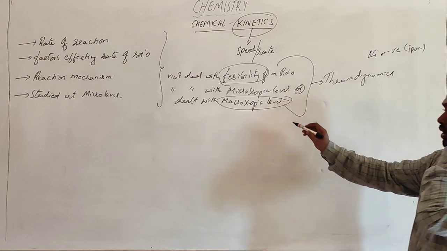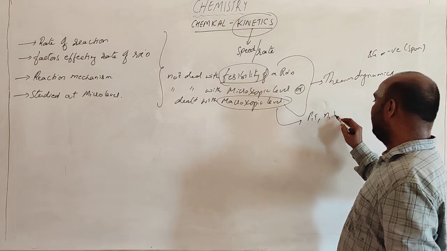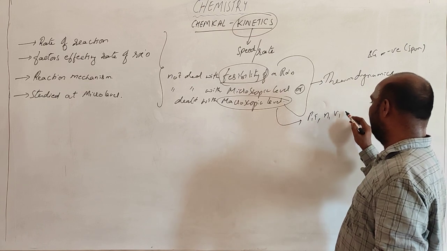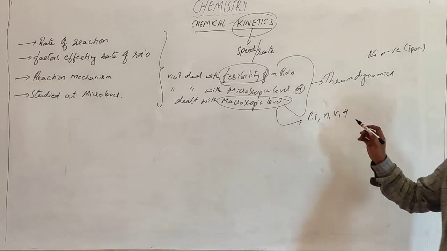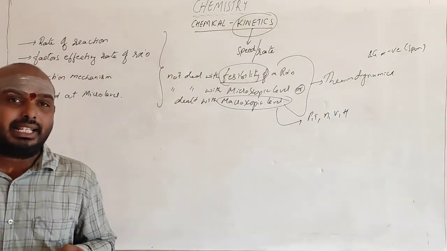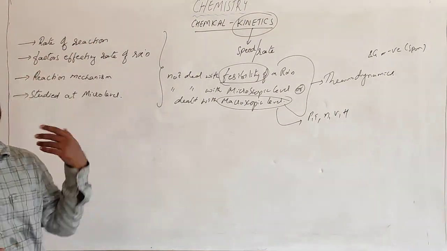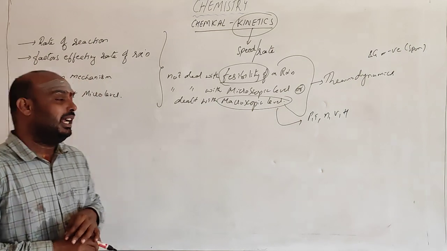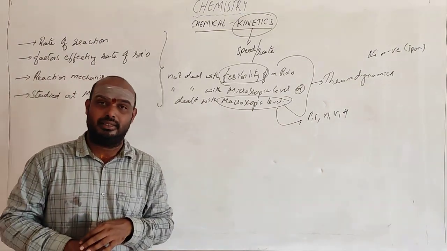At the macroscopic level, you have many properties like pressure, temperature, moles, volume, enthalpy. These are the factors dealt with at the macroscopic level, but these are not dealt with here. Chemical kinetics deals only with the rate of the reaction, the factors which affect the rate of the reaction, and the mechanism of the reaction.